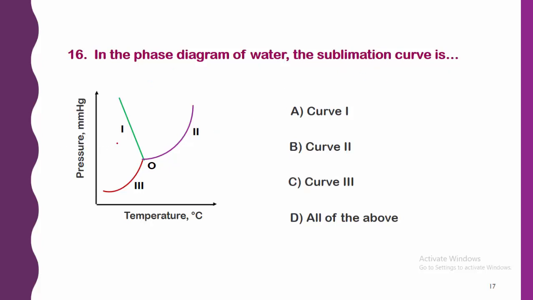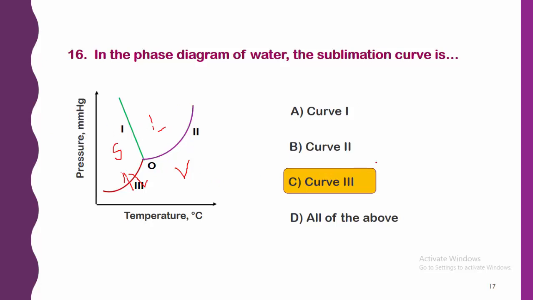Again, let us try to understand. This is the solid part of the water, ice. This is the liquid part. Here the vapor phase is there. The question asks for the sublimation curve. What is a sublimation curve? A solid can be converted directly into vapor. So this is the curve required. Therefore, curve 3 is known as the sublimation curve, and the right answer to this question is option C. Likewise, many questions can be asked. Here it is the fusion curve, here it is the freezing curve.